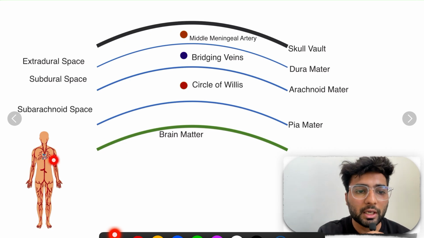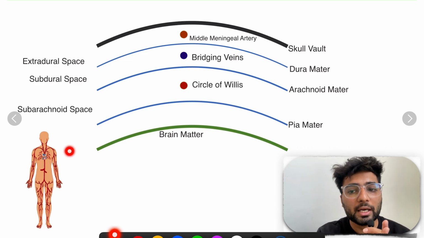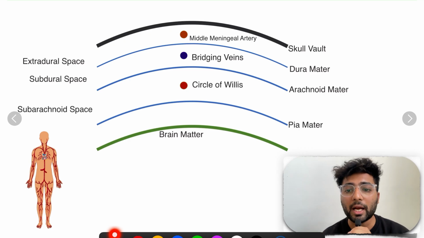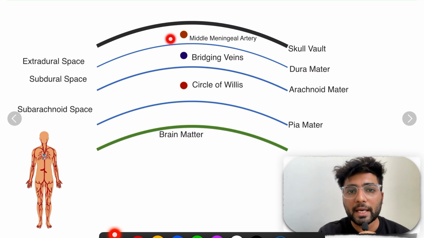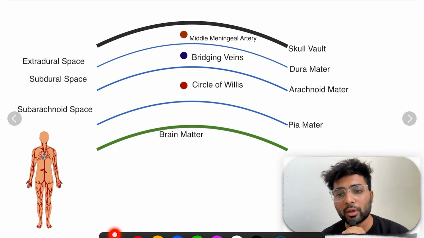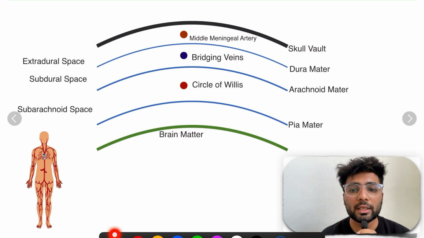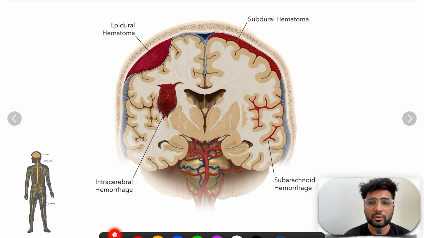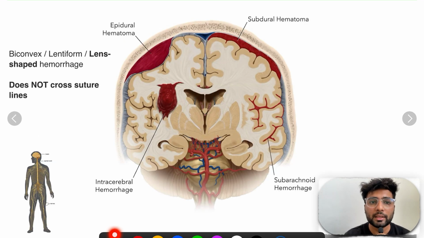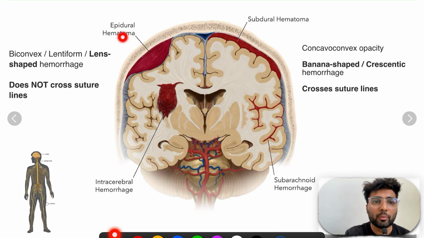Think logically. The heart pumps blood inside the arteries, so arteries have high pressure blood. If an artery gets injured, there is high pressure outflow of blood into this space, and whenever there is more blood it will compress the brain more. So arterial rupture is more dangerous. In a sense I can say that the epidural hematoma is more dangerous than subdural hematoma. Why? Because it has an artery.